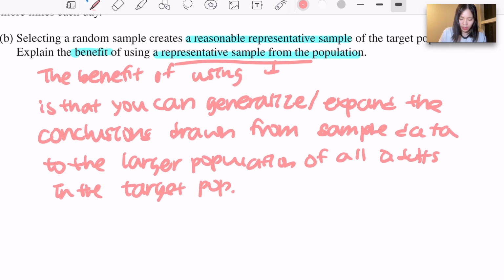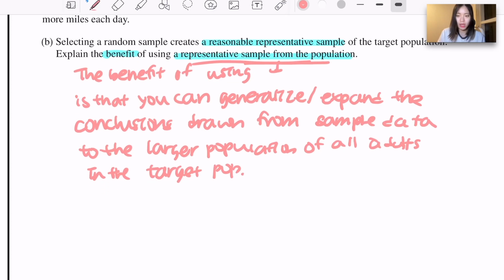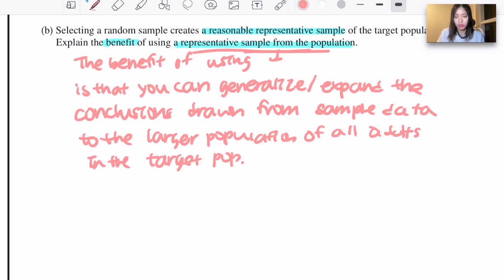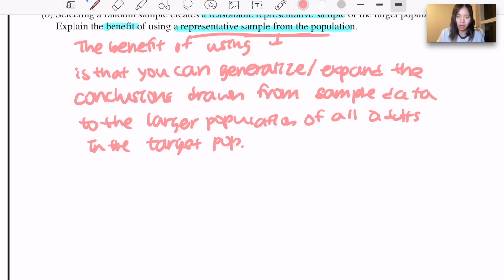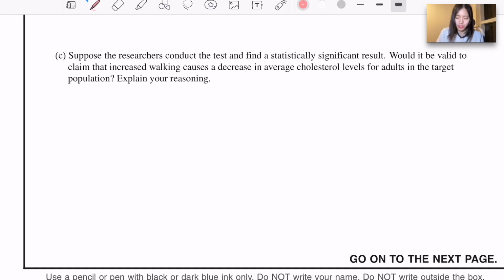In other words, if the sample from the population is not representative of everyone, then you do not have the legitimacy to expand those results or your conclusions to the whole population, because it's not representative of all. Last question. Suppose the researchers conduct a test and find a statistically significant result. Would it be valid to claim that increased walking causes a decrease in average cholesterol levels for adults in the target population?